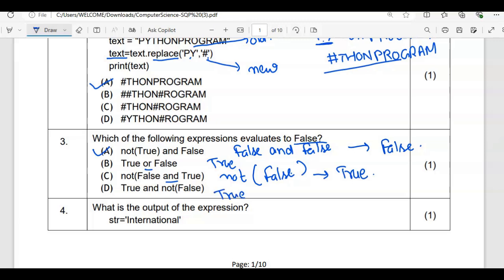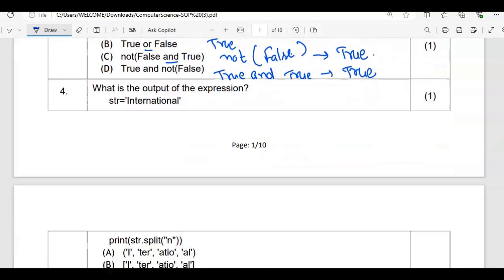We have true and not of false. Not of false, the negation of false, is true. So true and true is again true. While we were searching for a false result only, you can see all the three options have true. The correct answer for this option A is false, right?